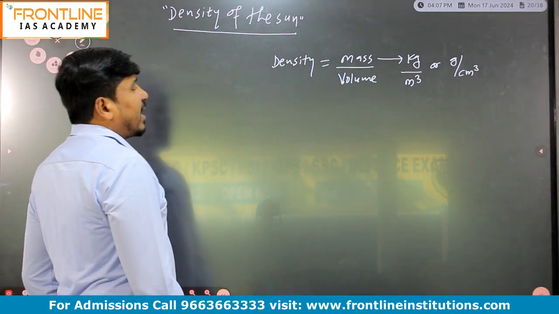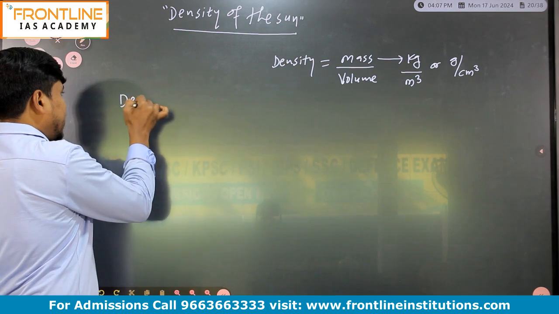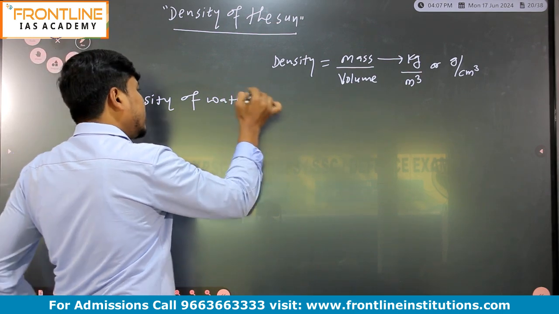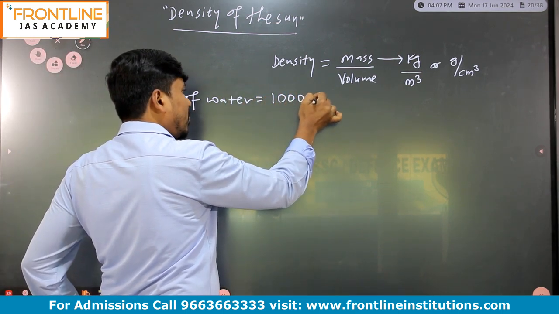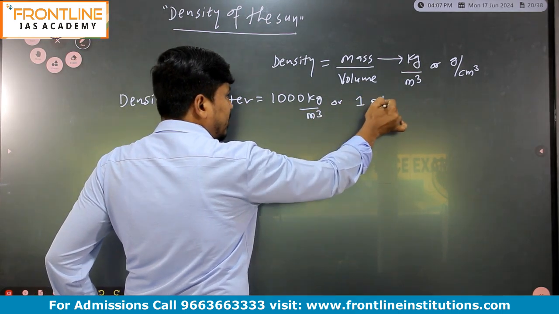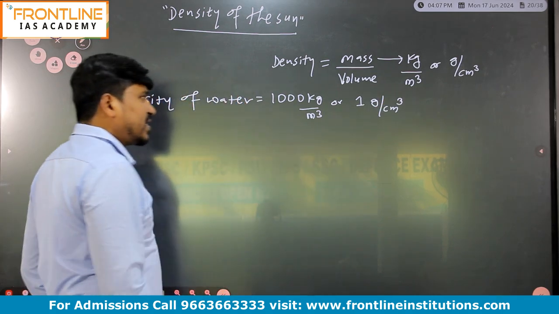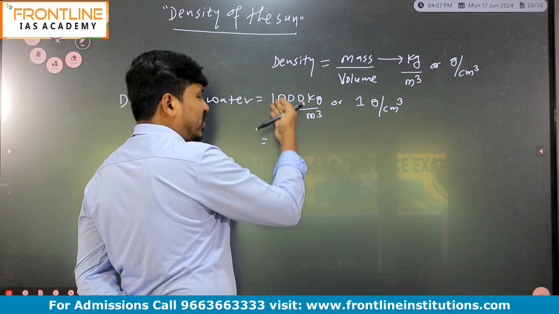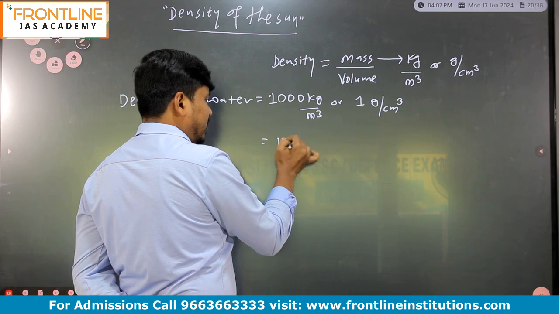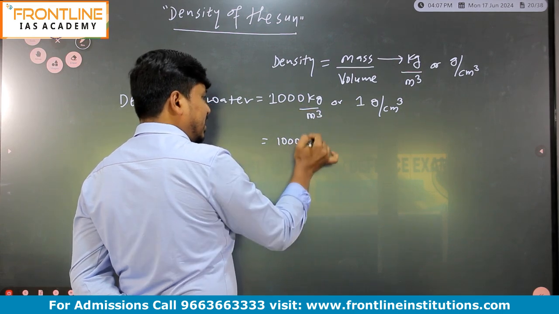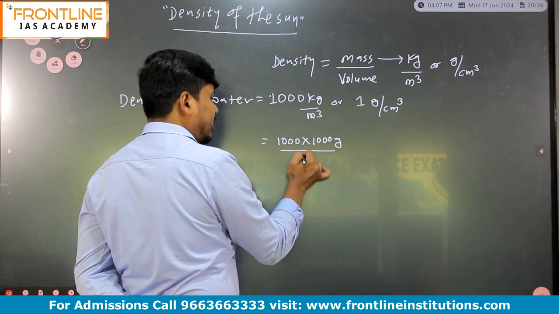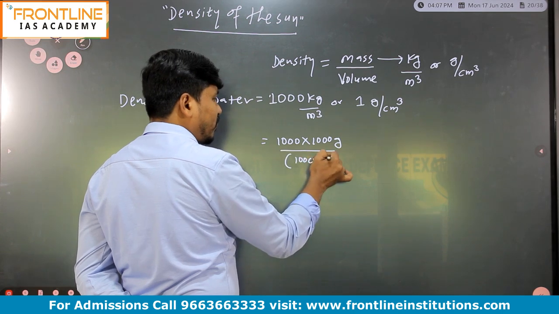centimeter cube, right? And listen, first you should know the density of water. The density of water is 1000 kg per meter cube, or it is 1 gram per centimeter cube. Both are the same. I will prove this, just listen. So 1000 into kg meaning 1000 gram, divided by meter meaning 100 centimeter, bracket cube, right?